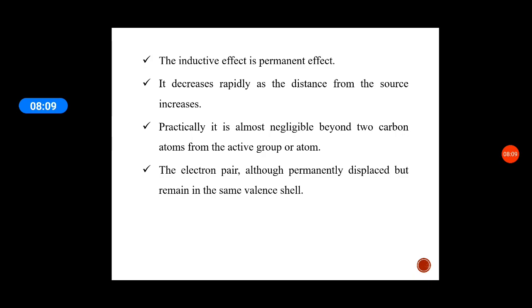The inductive effect is a permanent effect. As we see, there are two different atoms involved in a covalent bond. Due to their difference in electronegativity, polarity is induced. Therefore, it is a permanent effect.